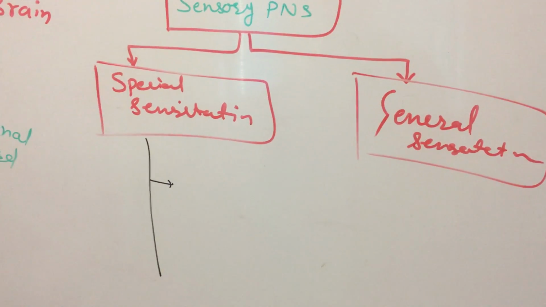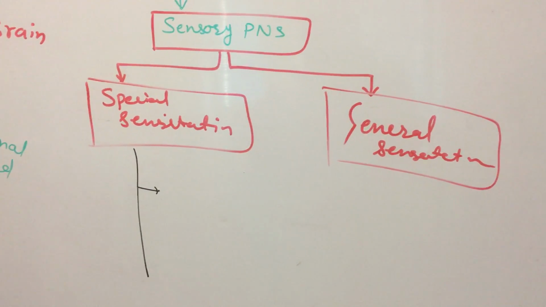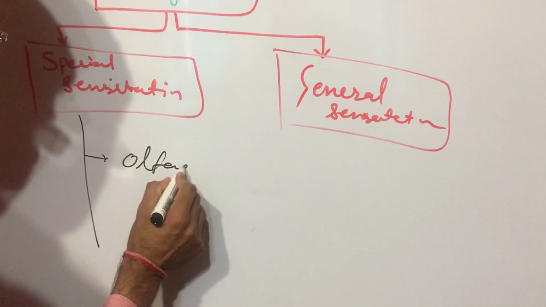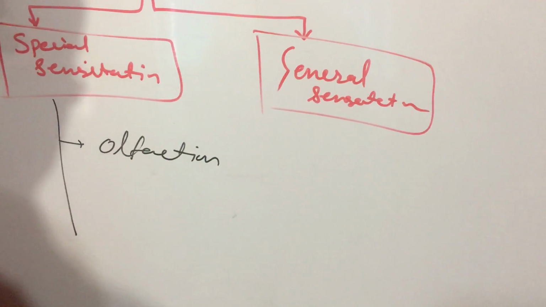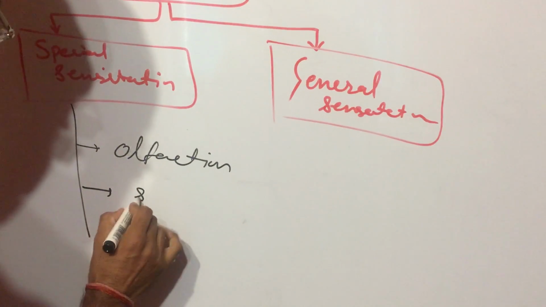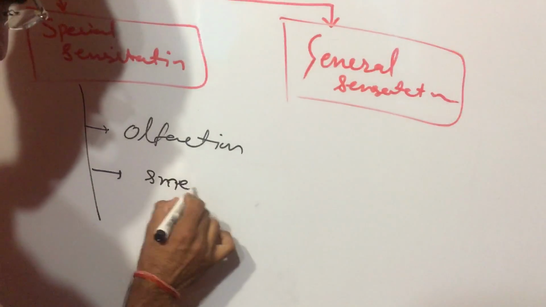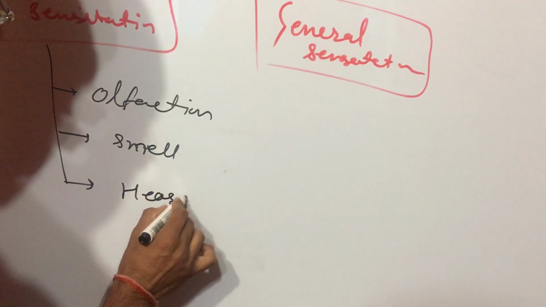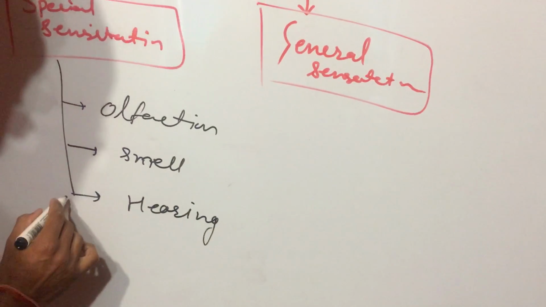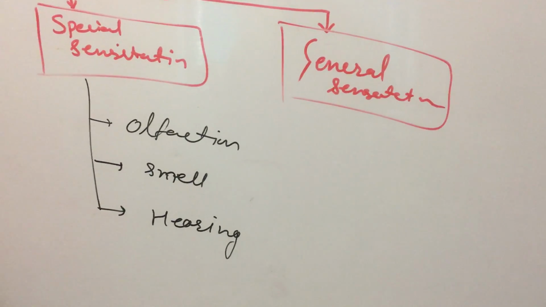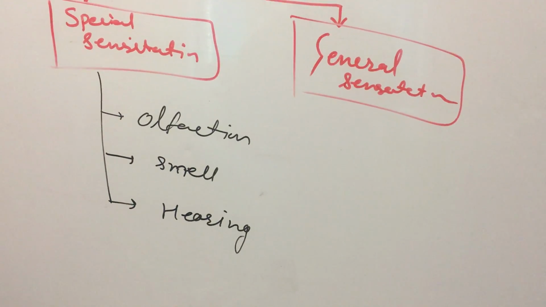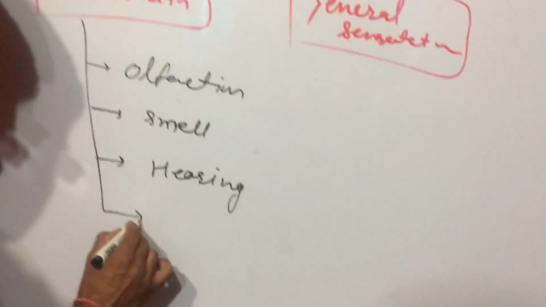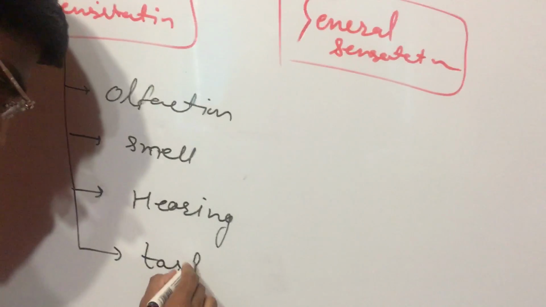Okay, it is generated by the special part of the body, like olfaction, smell, hearing, and one more, taste.